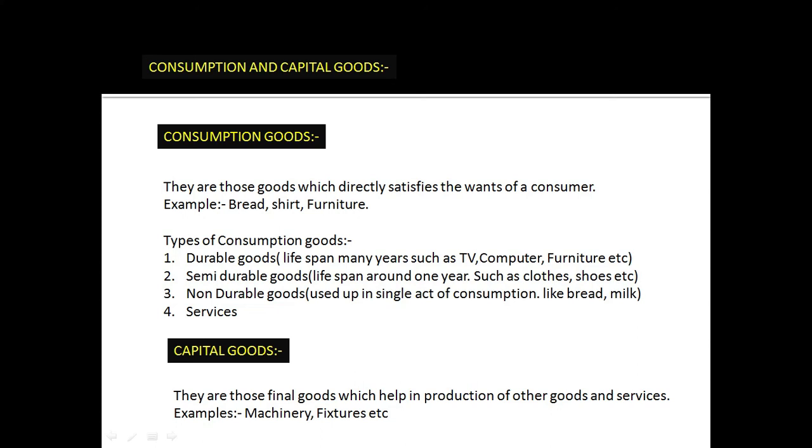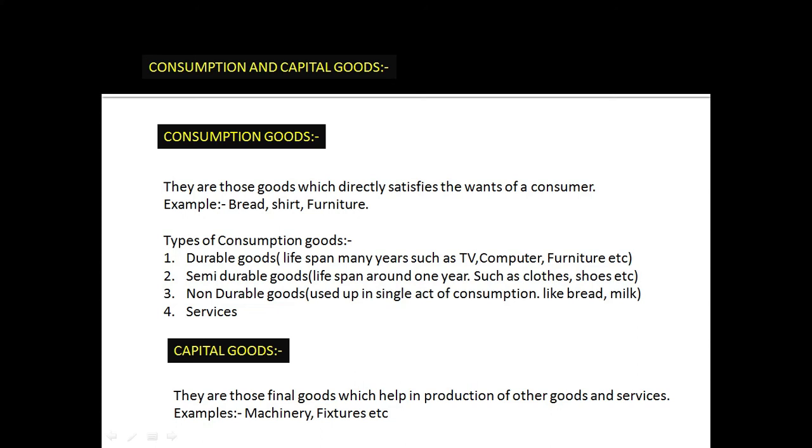One is durable goods, with a lifespan of more than a year, such as TV, computer, furniture. Semi-durable goods, with a lifespan around 1 year, such as clothes, shoes, etc. And third is non-durable goods, used in a single act of consumption, like bread, butter, milk.